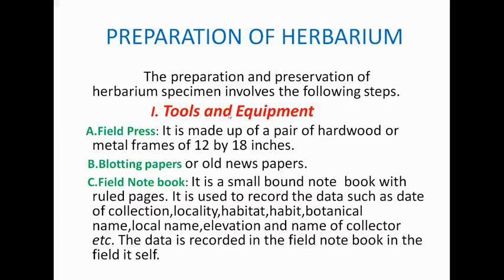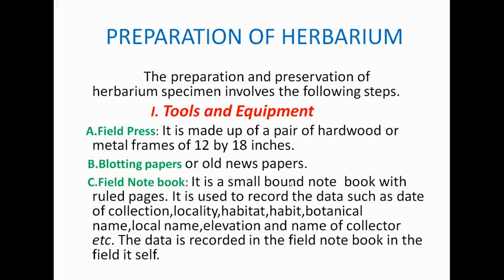First one is tools and equipment involved in plant collection. A. Field press. It is made up of a pair of hardwood or metal frames of 12 by 18 inches. B. Blotting papers or old newspapers, which are used for pressing twigs or plant materials.